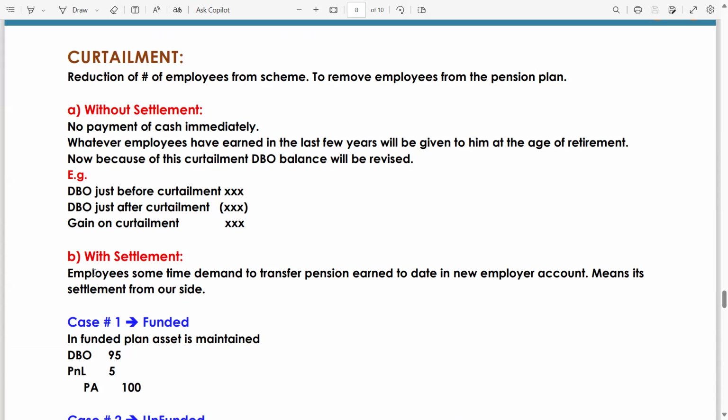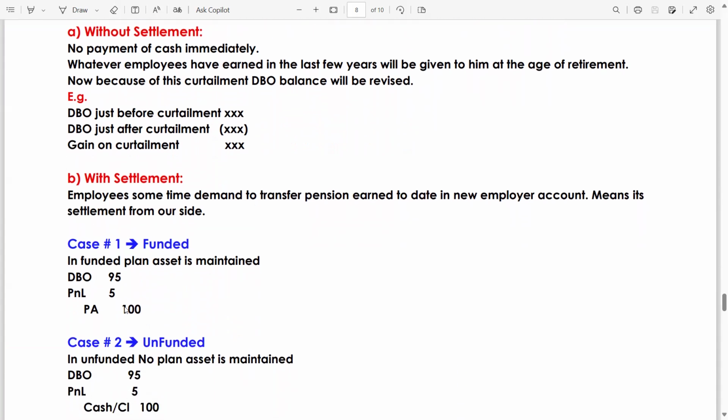And with settlement, employees sometimes demand to transfer pension earned to date to a new employer account. It means it's a settlement from our side. If our employees demand to transfer their pension amount to their current employer account, it means we have performed our liability, our obligation; settlement is done from our side.